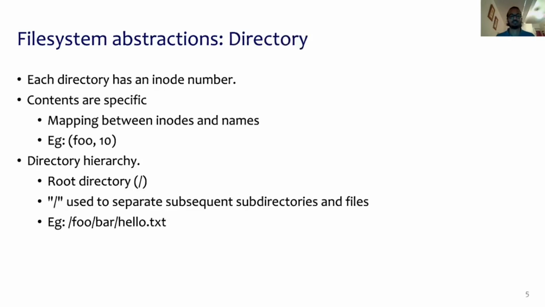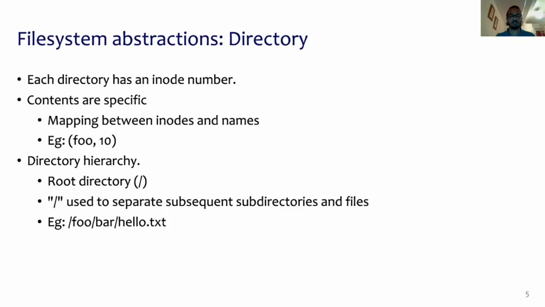The next abstraction that a file system provides is that of a directory. A directory also has an inode number. However, the contents of the directory are specific. They contain mappings between inodes and their names. So for example, if a directory has a file named foo whose inode number is 10, the directory would contain the mapping between foo and 10 as its data.